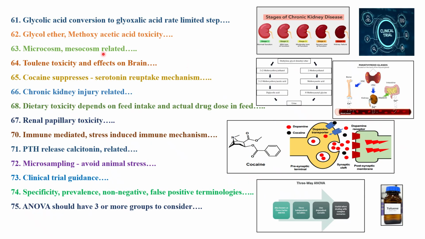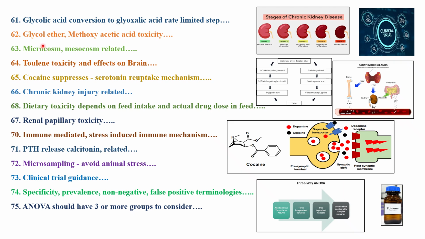Then next, in continuation, we have glycolic acid conversion to glyoxylic acid and the rate limiting step. With respect to biochemistry, if there are some important chemical reactions, then for that chemical reaction we need to remember the rate limiting steps. One of the options they might give in the case of glycolic acid conversion to glyoxylic acid is asking for the rate limiting step, right?